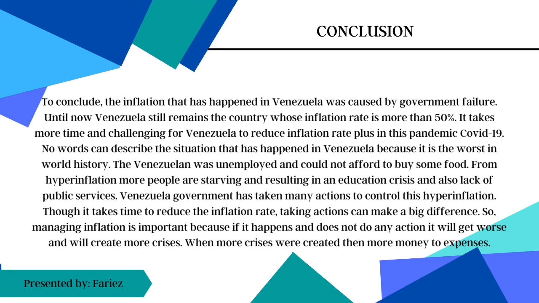No words can describe the situation that has happened in Venezuela because it is the worst in world history. Venezuelans were unemployed and could not afford to buy food. From hyperinflation, more people are starving, resulting in an education crisis and a lack of public services.